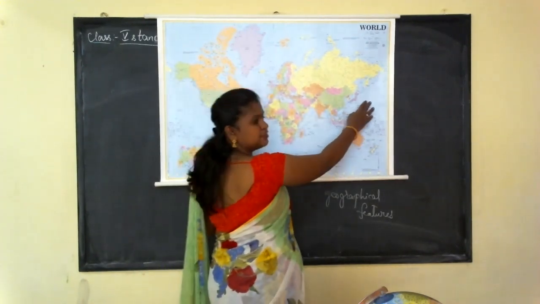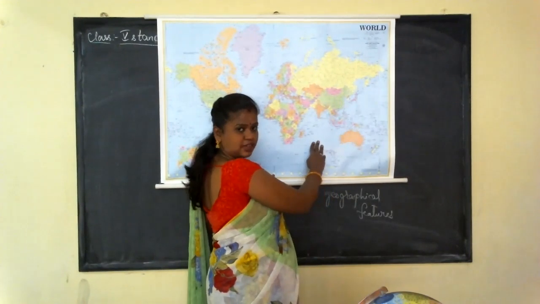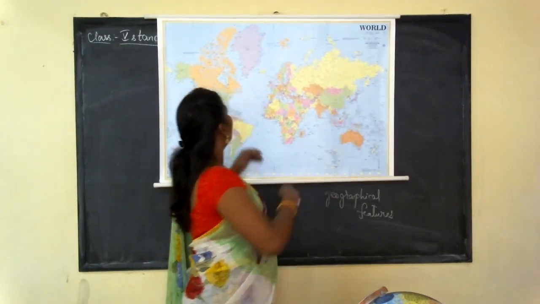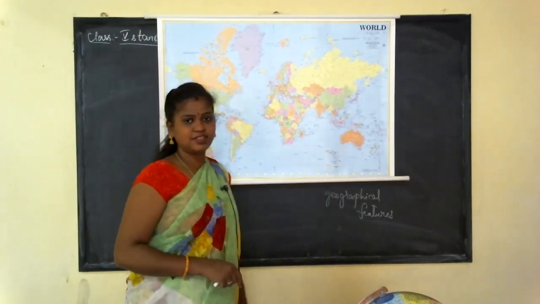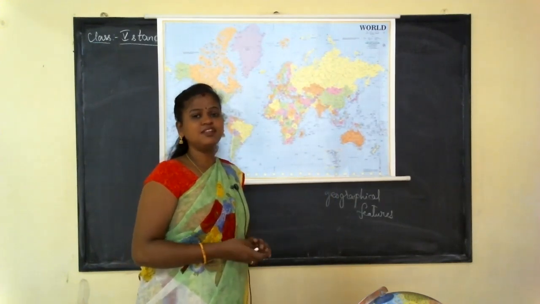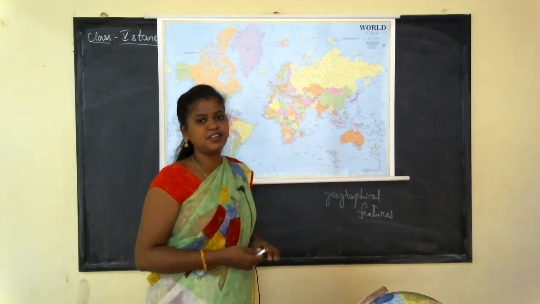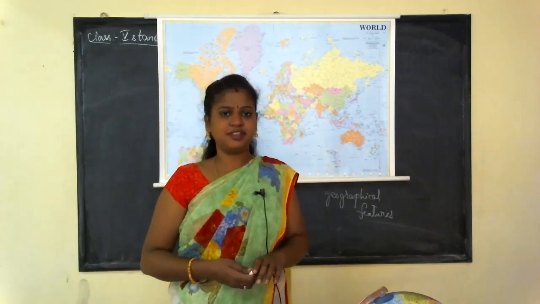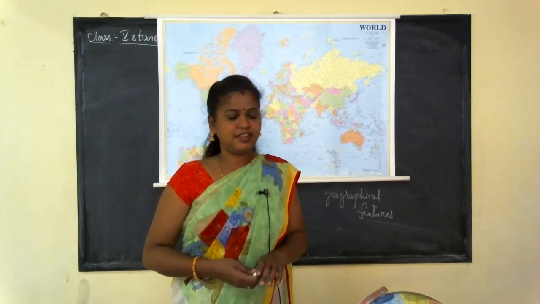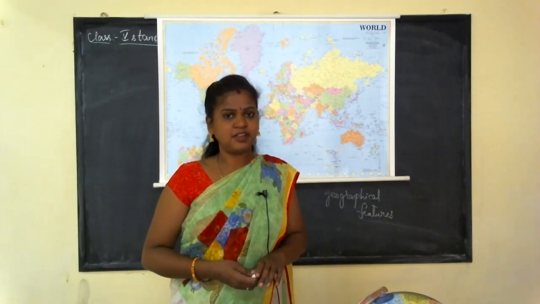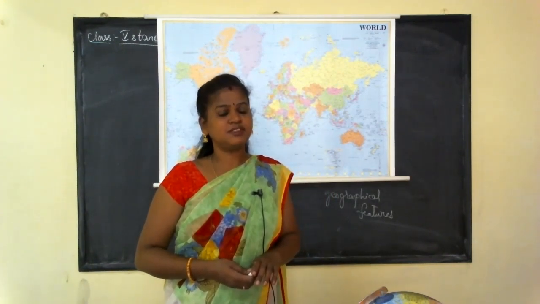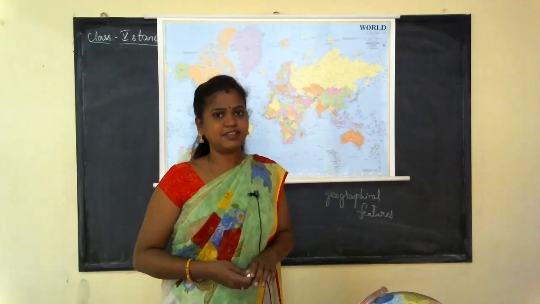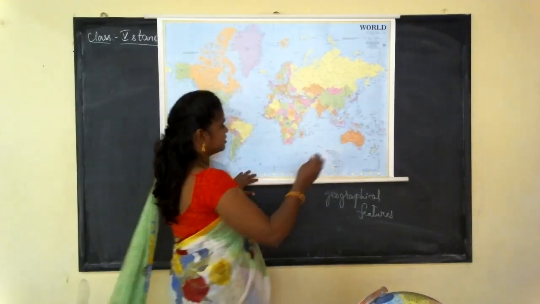In the east, Pacific Ocean, in the south, Indian Ocean, and in the west, North Atlantic Ocean. These are the 3 water bodies covering Asia. And here you can see the highest peaks on Earth, the Himalayas.